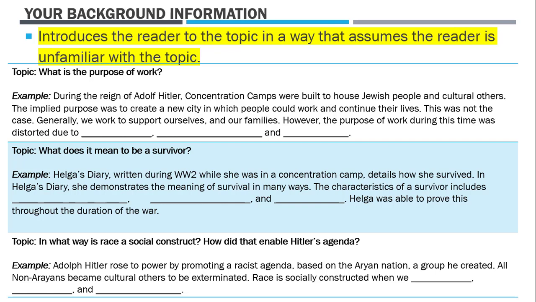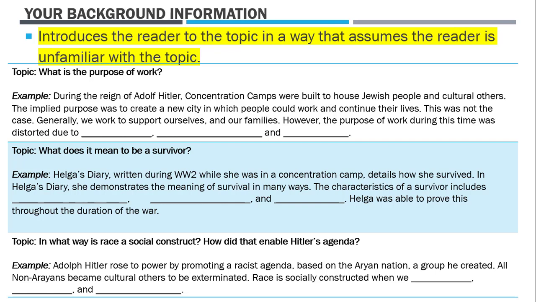You are to open up your essay with background and historical context information. This introduces the reader to a topic in a way that assumes the reader is unfamiliar with the topic as a whole. So if your topic is work and your theme is what is the purpose of work, an example could be, during the reign of Adolf Hitler, concentration camps were built to house Jewish people and cultural others. The implied purpose was to create a new city in which people could work and continue their lives.